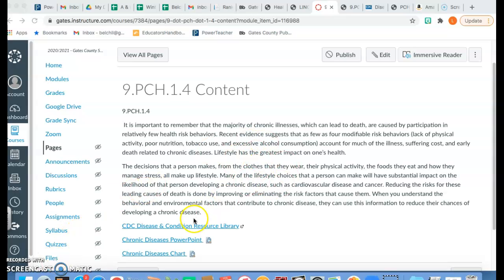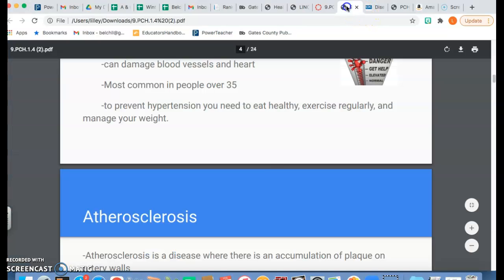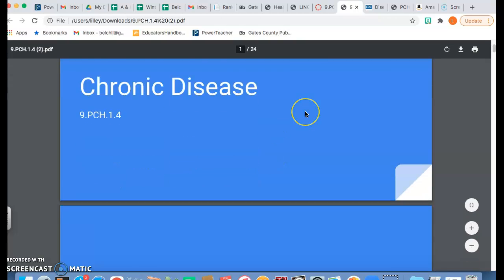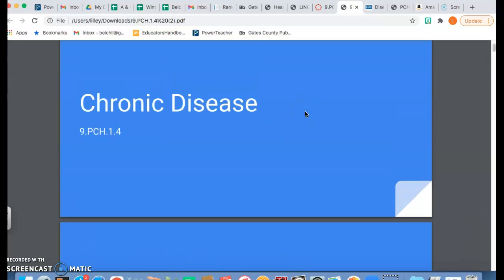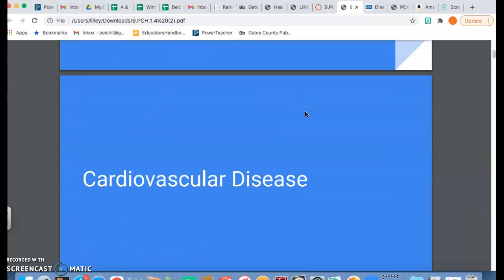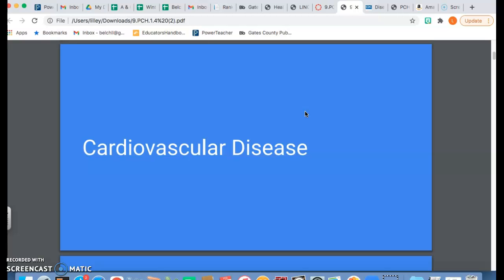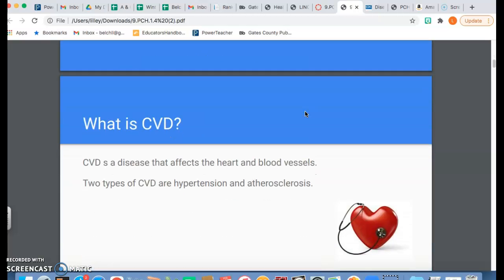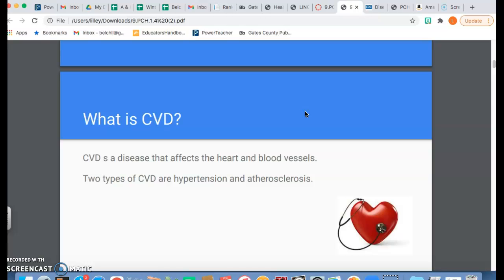So the first thing I'm going to go over is a chronic disease PowerPoint with you guys, and it's going to just touch on several different types of chronic diseases. The first type we're going to go over is known as cardiovascular disease. The simple question is, what is CVD? Cardiovascular disease is abbreviated as CVD, and it is a disease that affects the heart and the blood vessels.